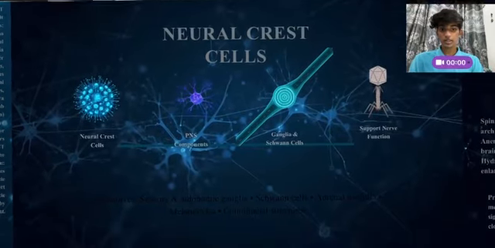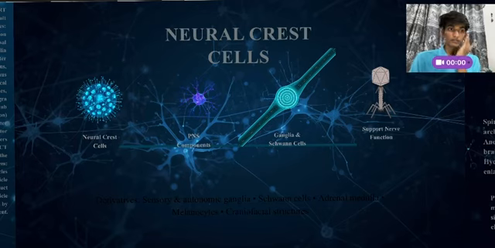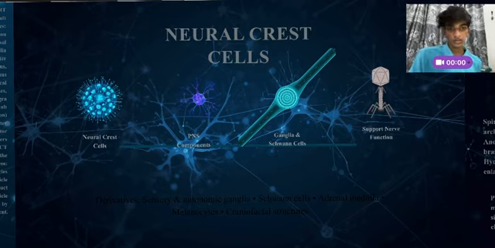The neural crest cells are the cells which separate from the neural tube and migrate throughout the body. I like to think of them as construction workers carrying materials to different sites. These cells form sensory ganglia, autonomic ganglia, Schwann cells, adrenal medulla, melanocytes, and craniofacial structures.